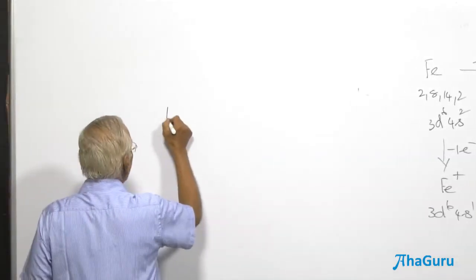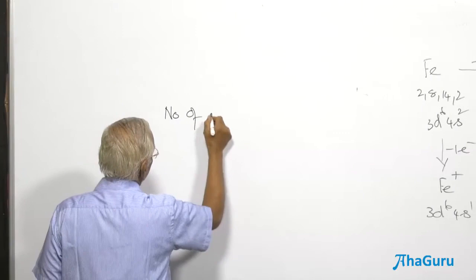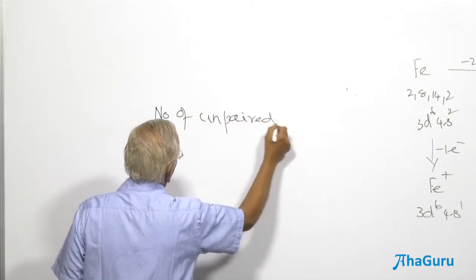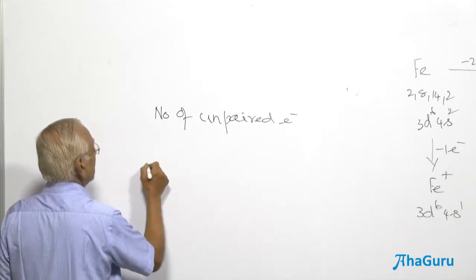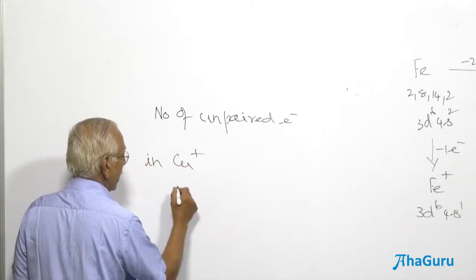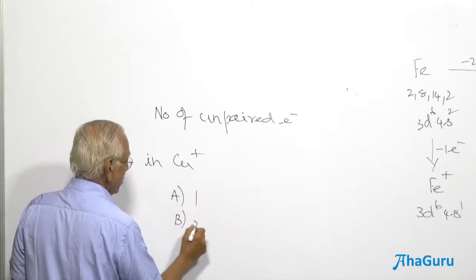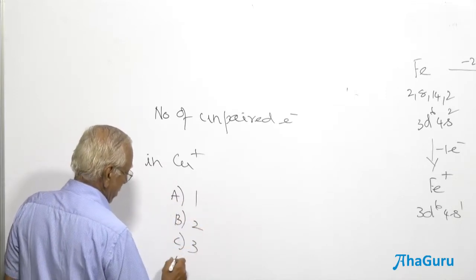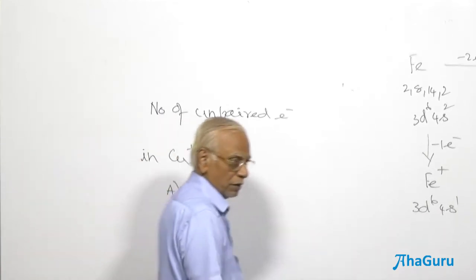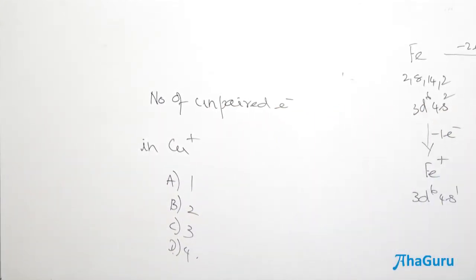The number of unpaired electrons in Cu+: A 1, B 2, C 3, D 4. Who is going to give me the answer?